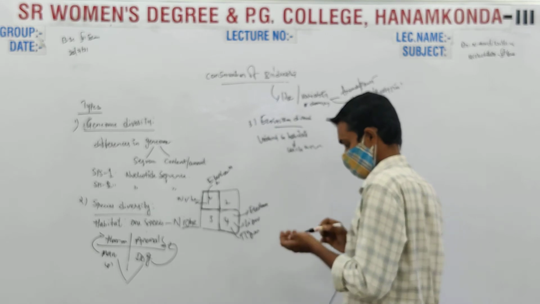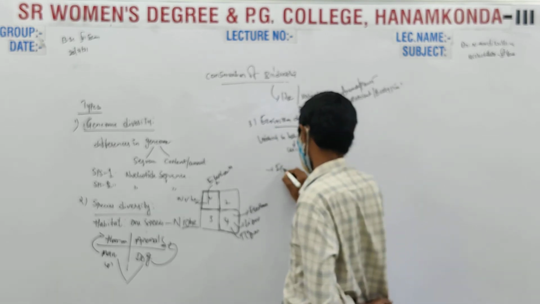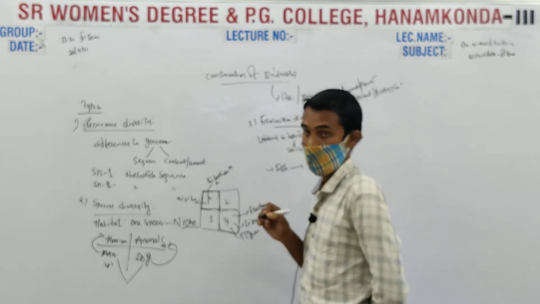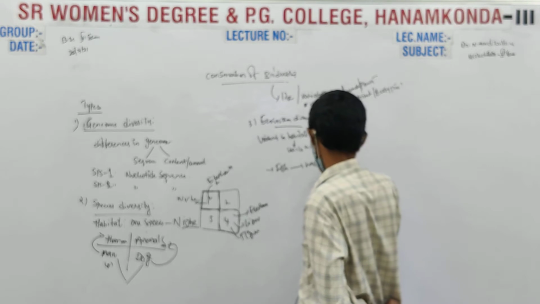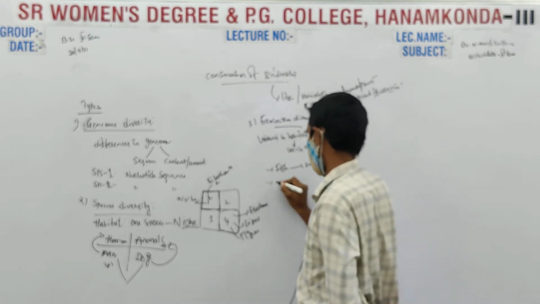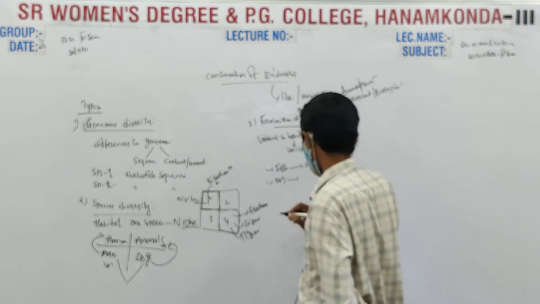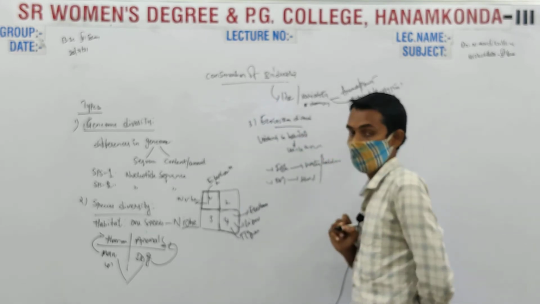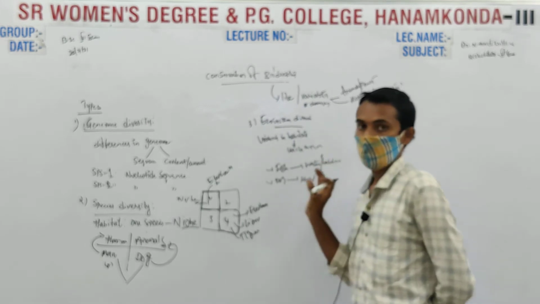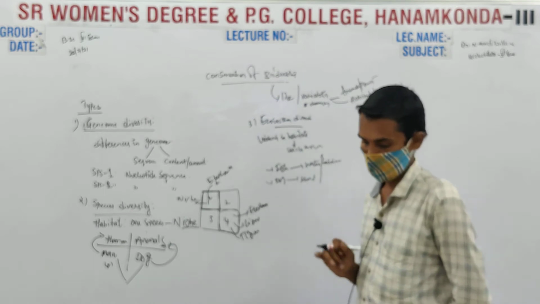That is ecosystem diversity. For example, if you take fish, they have water as a habitat. If you see dogs or other animals, they adopt land as a habitat. So different species will adopt different habitats. That is ecosystem diversity.